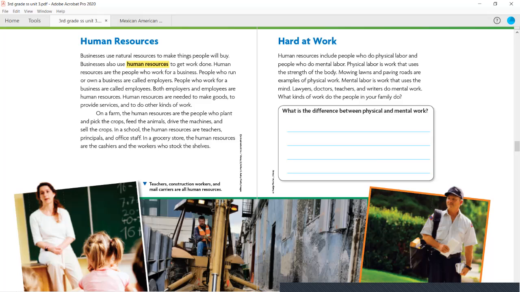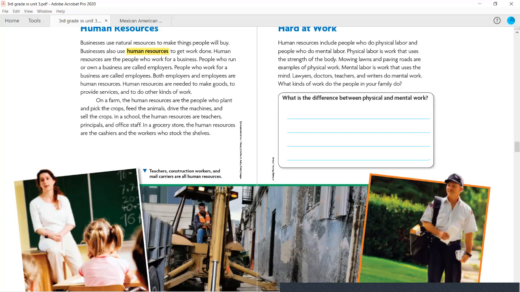Human resources include people who do physical labor and people who do mental labor. Physical labor is work that uses the strength of the body. Mowing the lawns and paving roads are examples of physical labor. Mental labor is work that uses the mind. Lawyers, doctors, teachers, and writers do mental work. What kind of work do the people in your family do?